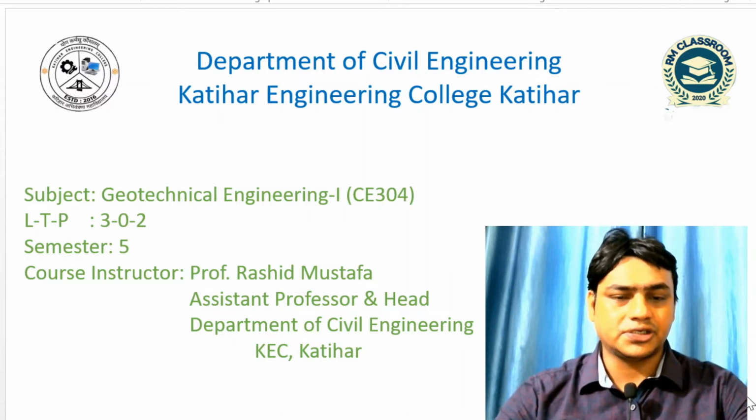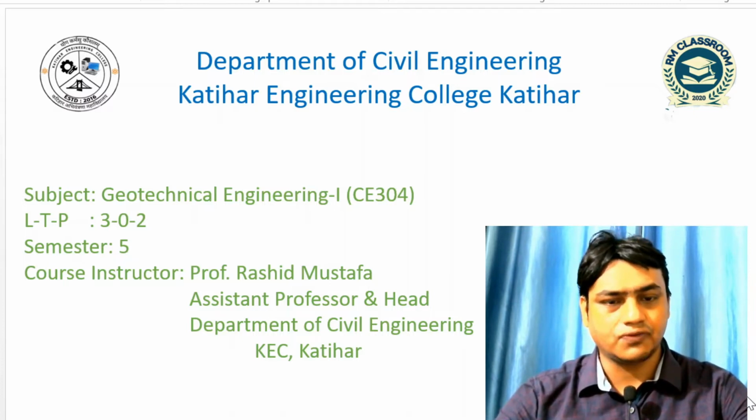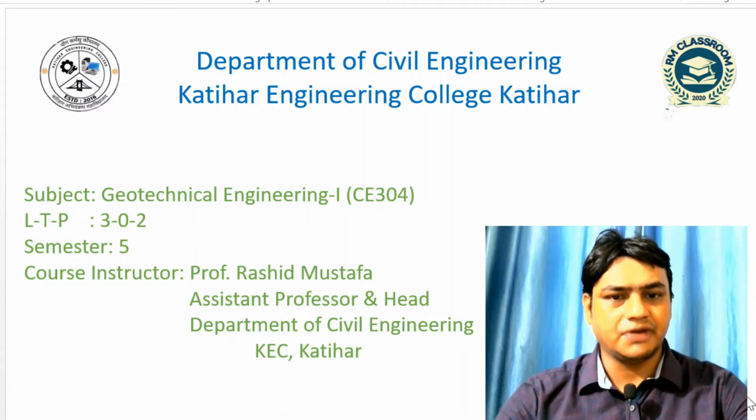Another relationship we have seen is between dry density, bulk density and water content: gamma d is equal to gamma b divided by (1 plus w). After that I derived the expression of dry density in terms of percentage air voids, water content and specific gravity of solid: gamma d is equal to (1 minus na) G gamma w divided by (1 plus wG).